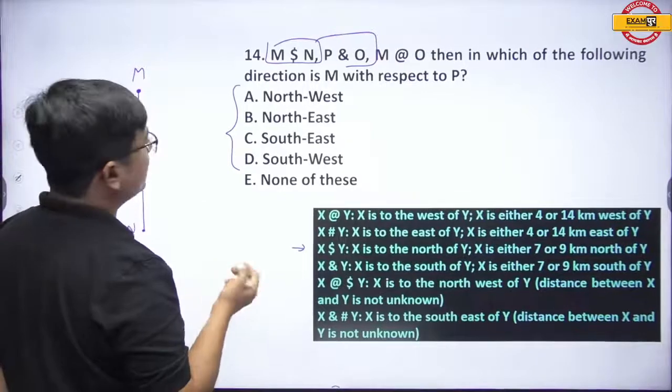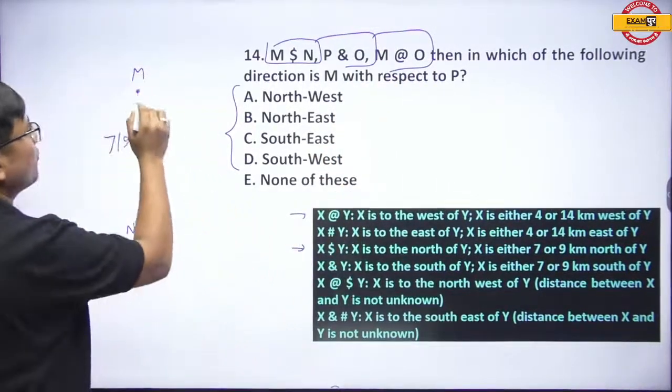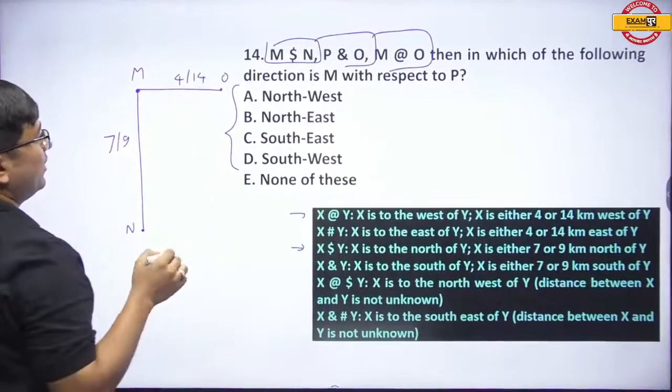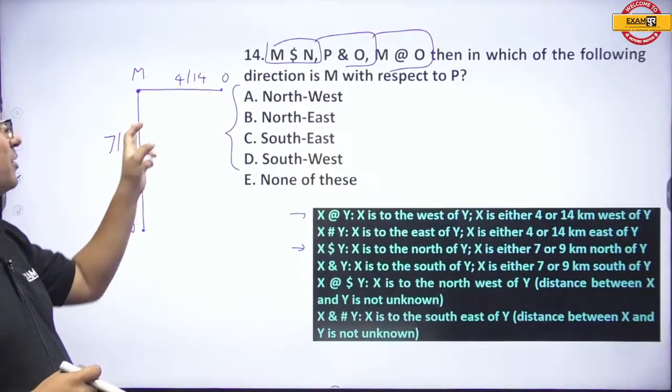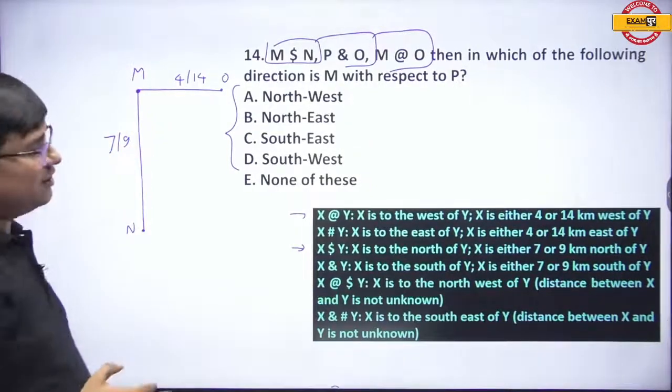P and O, leave this for now. M at the rate O means M is west of O, 4 or 14. And if 7 or 9 is over here, obviously 4 or 14 should be more than 9. But anyways, that's not at all a concern.